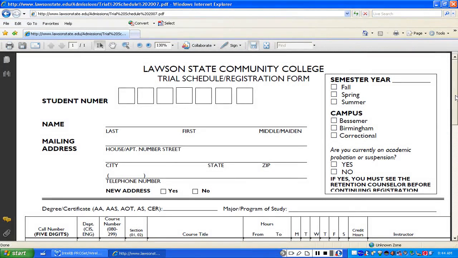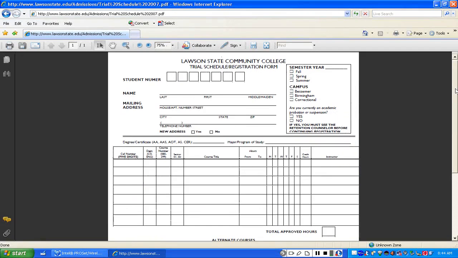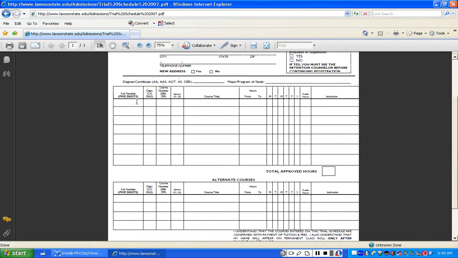So you can come out here and print off the trial schedule, and I'm going to shrink this document so we can see it a little bit better. Notice that you have the information at the top, your student number, the name, mailing address, and we're going to actually fill this section out, so you'll see. I'll come down here and fill this out in a few minutes. Scroll down to the bottom. This is your first schedule, and this is alternatives. That's important in case something is canceled or closed.